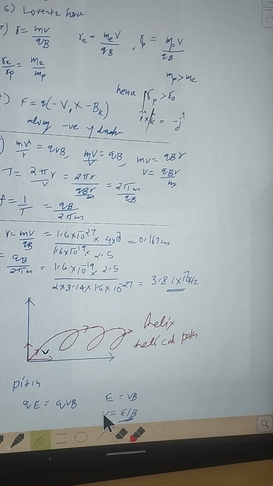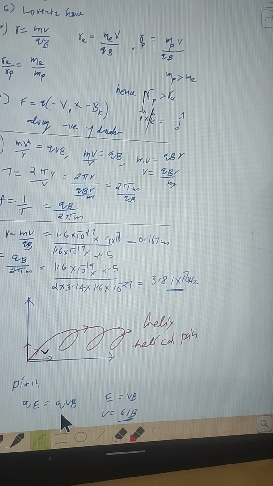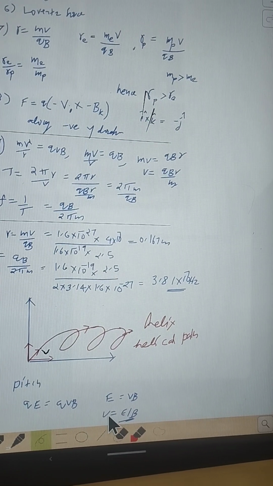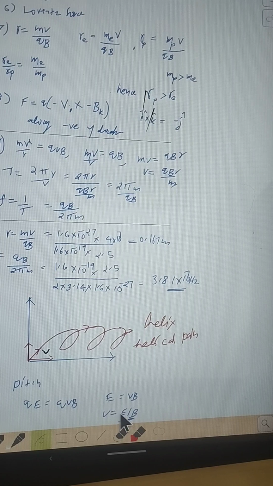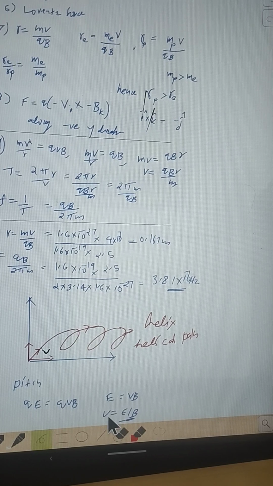If we have electric and magnetic field in equal magnitudes, meaning the force due to electric field and the force due to magnetic field are of equal magnitudes, then such particles will have a particular velocity, which will be the ratio of electric field to the magnetic field. So along a particular direction, such particles will be coming out with a definite velocity. So this is the principle of velocity selector.